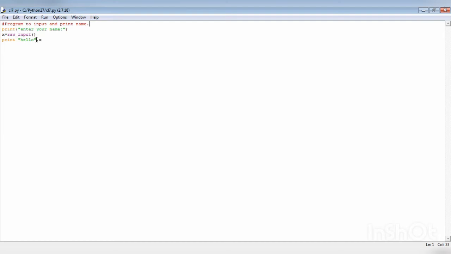This will take the string as an input. raw_input is used to take any value as a string, okay? And it will be stored in x. Now what will it print? Print hello x. This way it will print our output. Till this is clear?